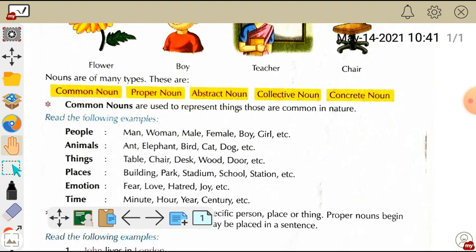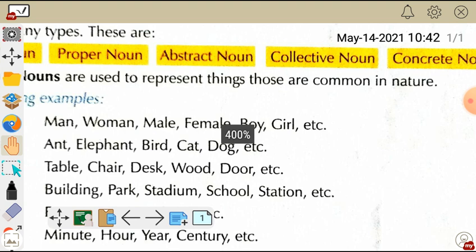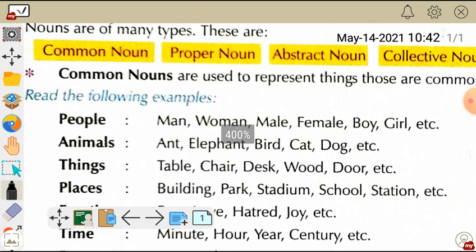Common noun. So what is common noun actually? Here the definition is: common nouns are used to represent things that are common in nature. Let me make it simpler. Common nouns represent a general category of things which are commonly used. For example, man. You can say man. The word man is common in nature.